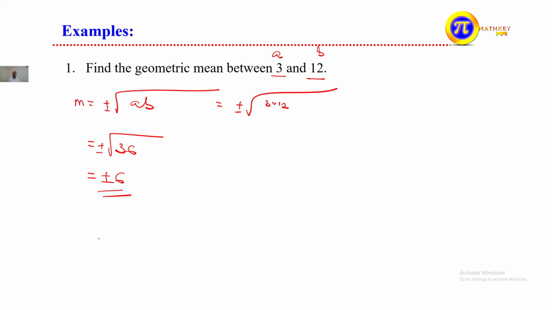So the value of M is 6 or it can be negative 6.